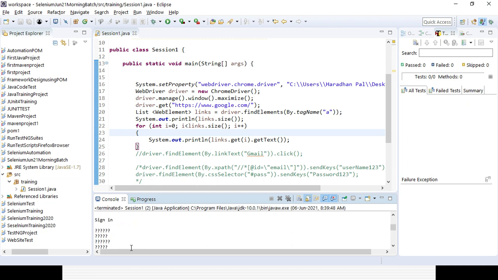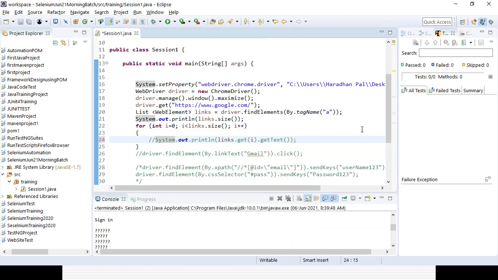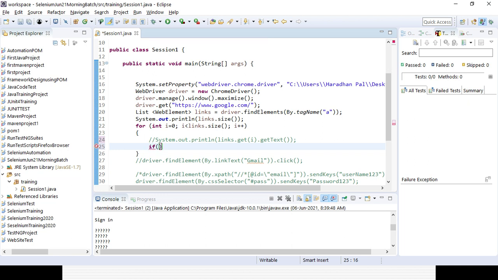Now, if you want to click a link from those options, you can use an if condition here. Okay, so let's comment out the print option, and based on the text I want to create a condition to click. So I'll be giving an if condition, and if the condition is matched with something, I'll be clicking that option. So links dot get of i,